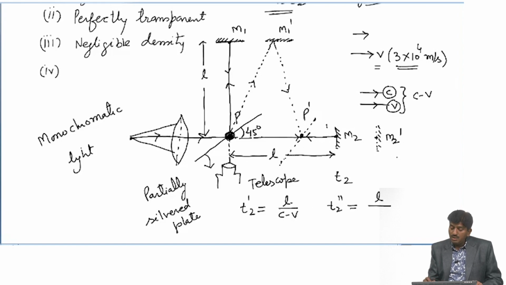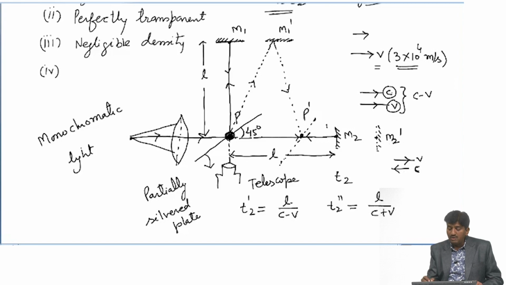Now, the frame is moving in this direction and the light ray is moving from m2 to P. Now, the direction becomes this. The frame again is moving in this direction, this is v, and the light ray is reflected back, it means it should move with velocity c. So, it becomes opposite to each other, c plus v.